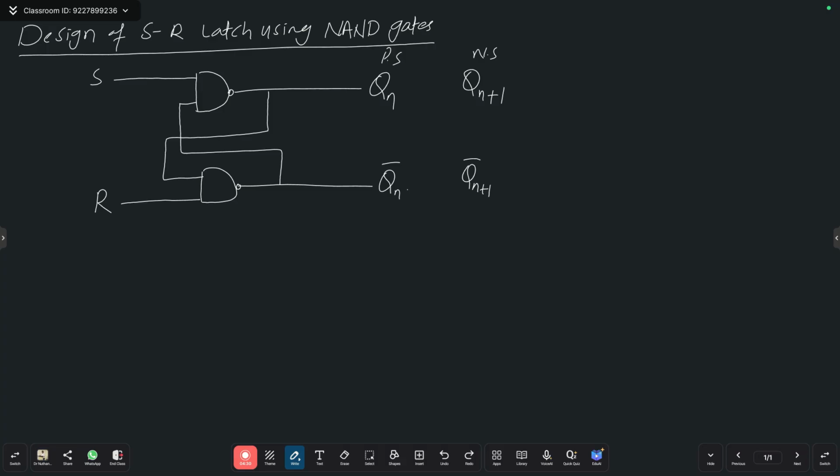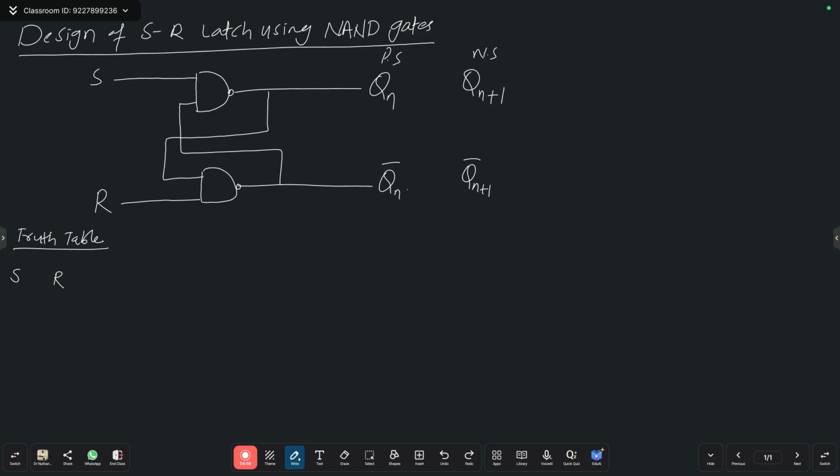So tell me how to design a truth table for this. Truth table. Tell me. As per the previous experience, yesterday we have done, right? Now tell me, what is the inputs we should consider? Yes, R. Next.